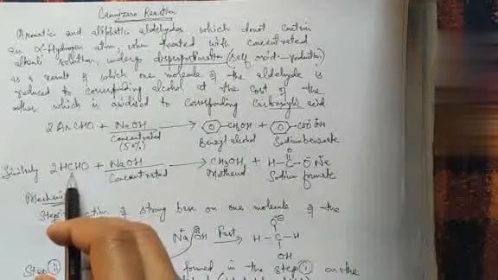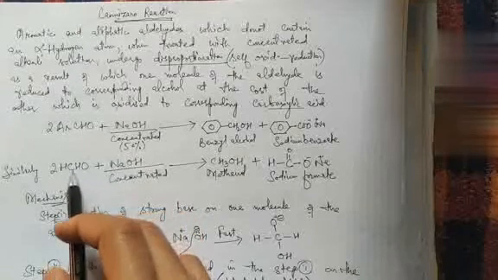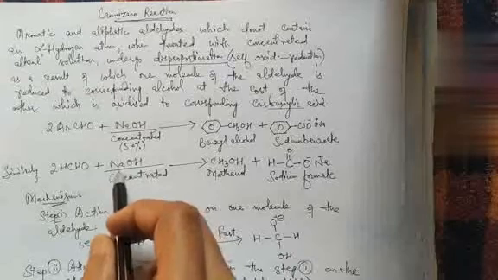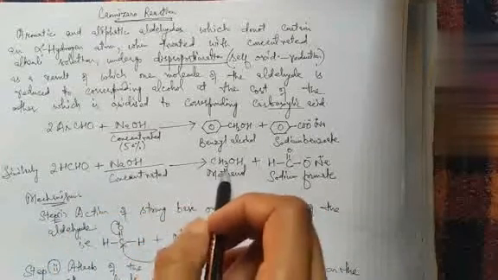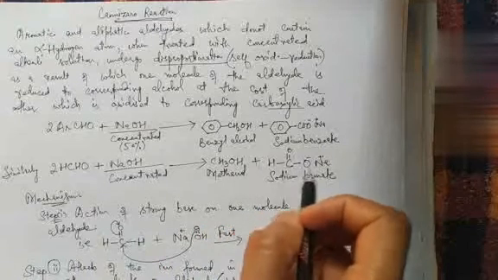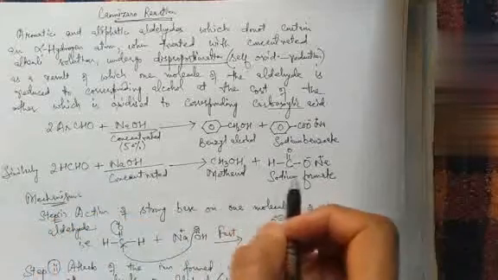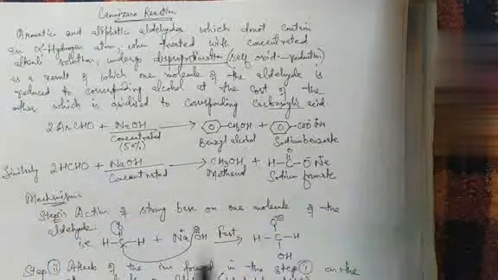Likewise, when two moles of formaldehyde undergo the Cannizzaro reaction in the presence of concentrated base, we get one molecule that is reduced to methanol and another one to the sodium salt of a carboxylic acid, that is, in the case of formaldehyde, the sodium salt of formic acid, sodium formate.